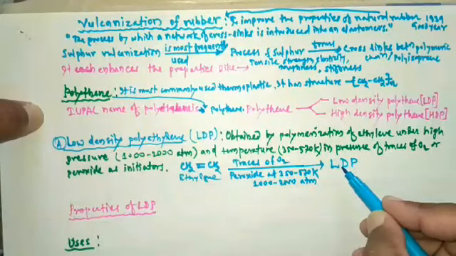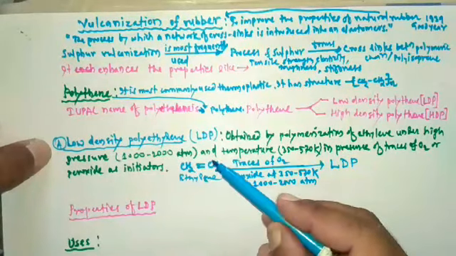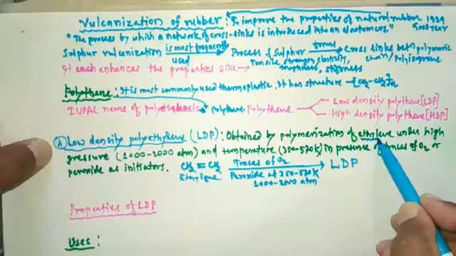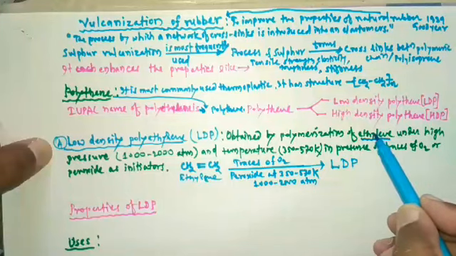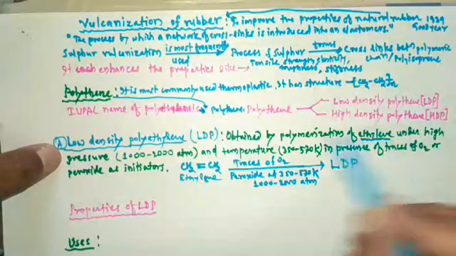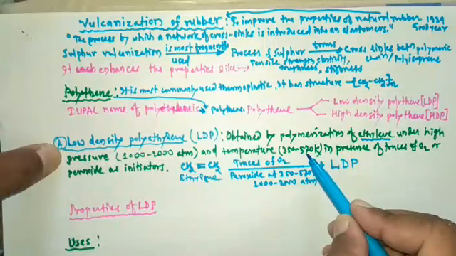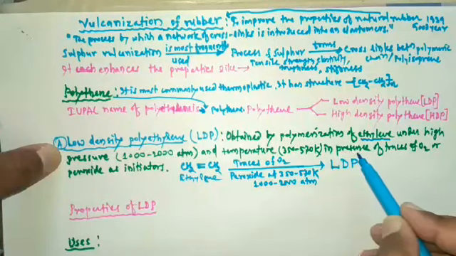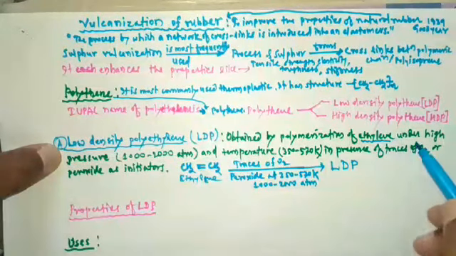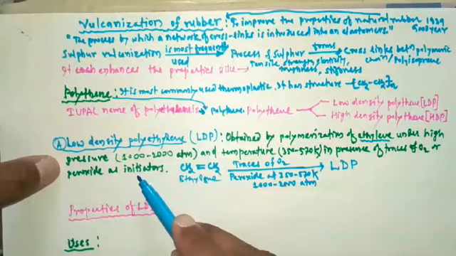Ethylene is the monomer. Remember that traces of oxygen or peroxide are the initiators in the reaction.